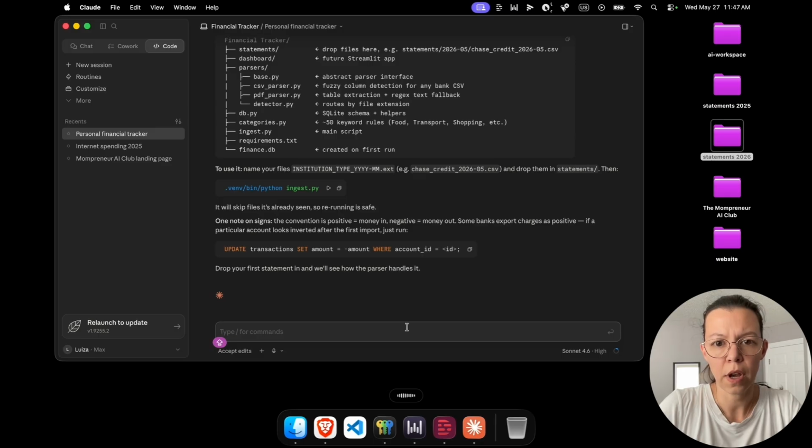I don't want to have to rename the files. Work with what you have. There are already some statements in there.